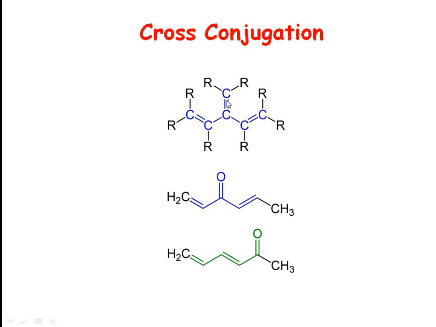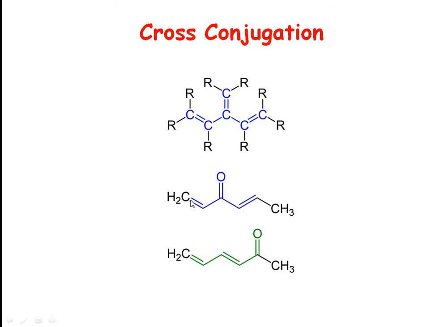The two sets of conjugation you can see here, and these two bonds, this pi bond and this pi bond, are not in conjugation with each other. Rather, they are in conjugation with this third pi linkage. Such a condition is called cross conjugation in a molecule. Here is another example showing cross conjugation. This is one set of conjugation in a molecule.